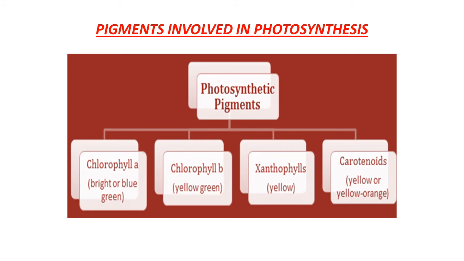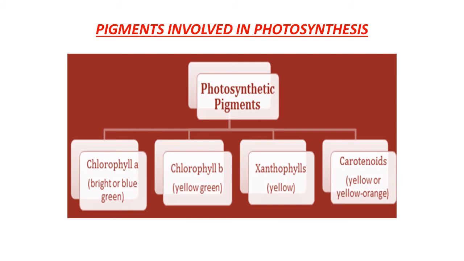Pigments involved in photosynthesis. Now you know very well, it takes place in the green part of the plant. Chlorophyll pigment is responsible for the process of photosynthesis. But you have observed in your surroundings that in plants not only green color is observed in all leaves, but actually some shades of green or some other color shades appear. Why is it so?